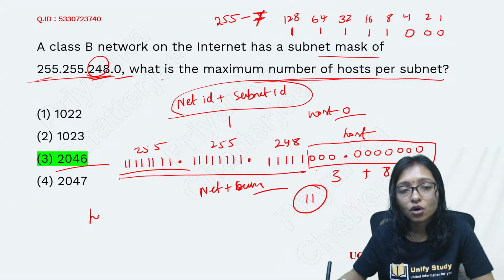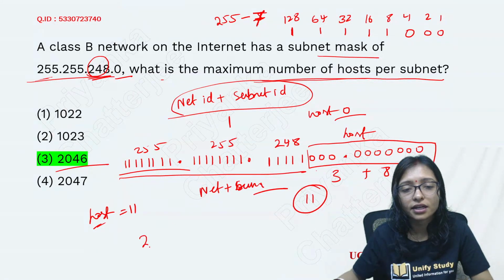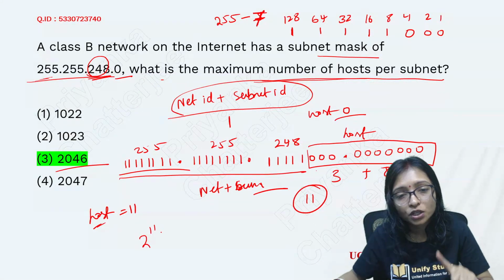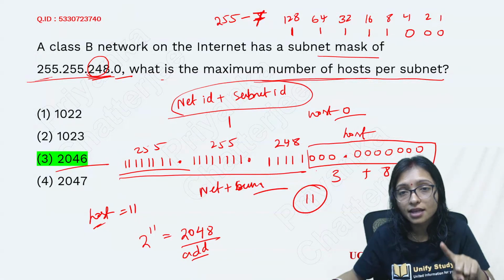Total 11 host bits are there, total 11. That's why how many subnets you can create? 2 to the power... How many hosts per subnet can you create? 2 to the power 11. 2 to the power 11 means 2048. This is the total number of addresses per subnet.